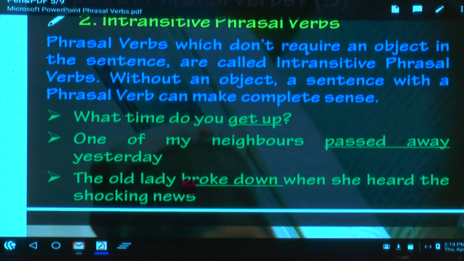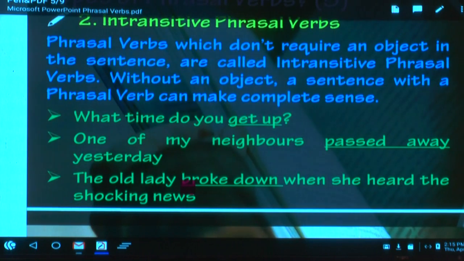So here object is not essential, it is not indispensable. This is also quite opposite. Don't write the examples, just write the definition. So you got the concept. What is a transitive phrasal verb? Needs what? Object. What is an intransitive phrasal verb? It doesn't need an object. Now if you take verbs, a lot of verbs are transitive. A few verbs are intransitive.